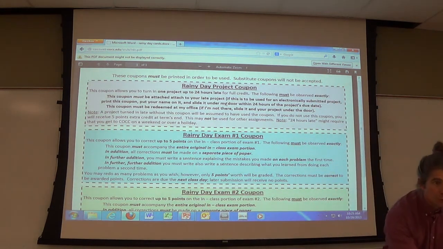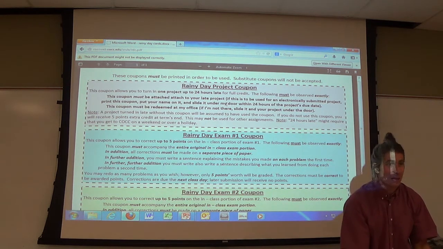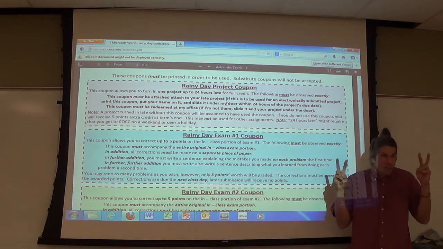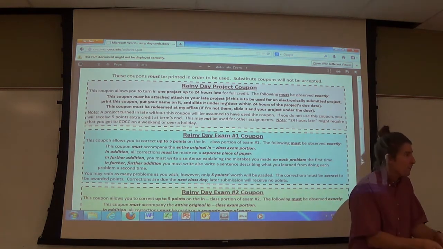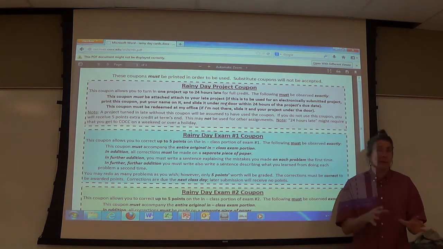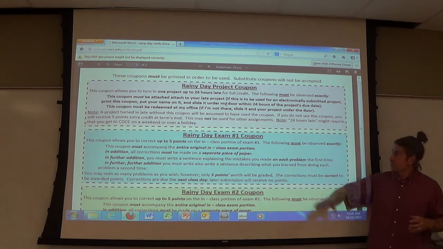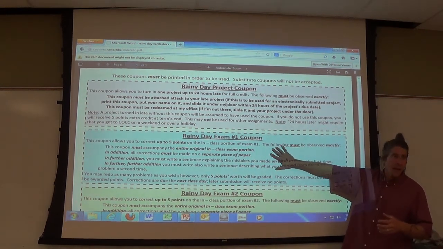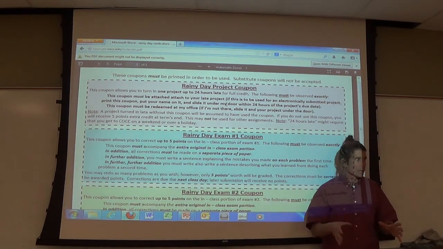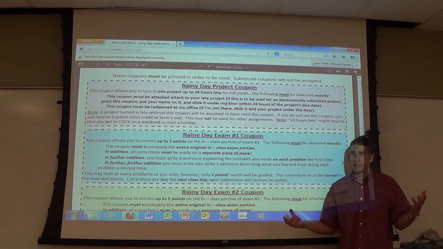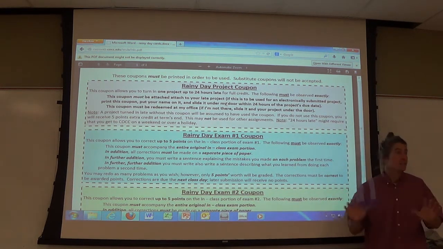All pressure removed. But I understand that the in-class stuff necessarily makes us feel pressure because it's a math test. Although now you've seen what a Sean math test looks like, and hopefully it's not quite as terrifying as your normal algebra test. But still, there's pressure. There's that time element. So this hopefully takes a little bit of that off and lets you go back, look at it again, correct, resubmit, and get points back as if you never lost them in the first place. That's the idea. It's as if there's no penalty for using it.